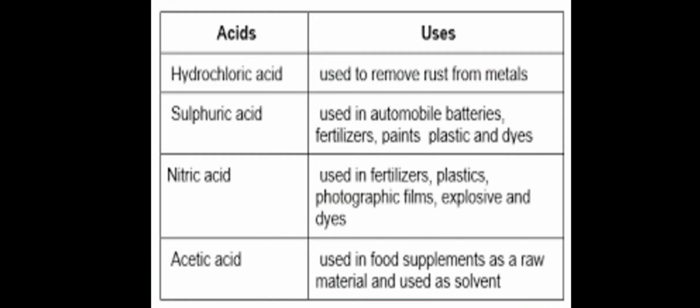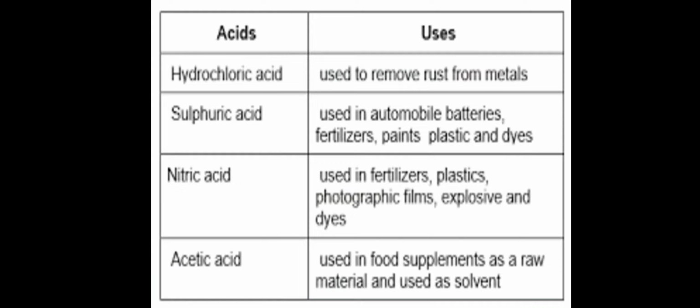It is used for cleaning sanitary ware. It is also used in the purification of common salt. It is also used in the manufacture of paints and detergents.